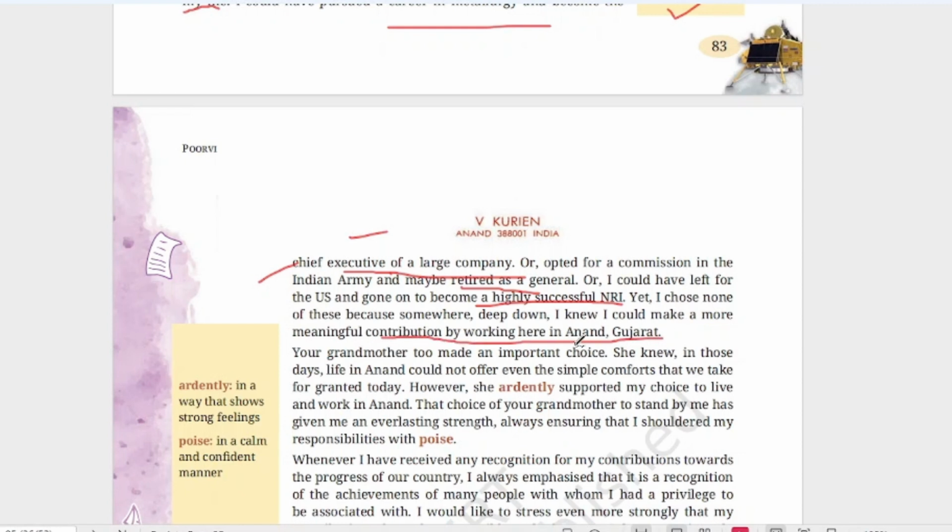So Anand is the name of the place. Okay. So he's saying that I had these many options, but I did not choose that. Instead of that, I thought that doing something, I knew I could make a more meaningful contribution, something more meaningful for the country he wanted. So by working here in Anand, Gujarat, he thought it would be more meaningful for the country.